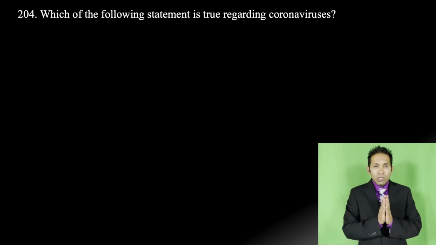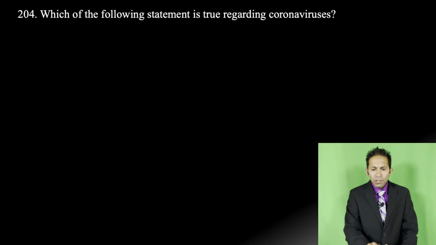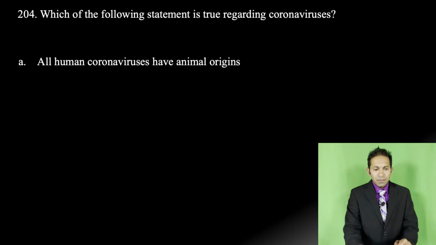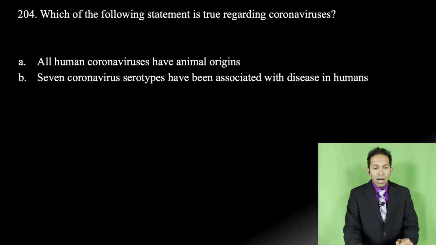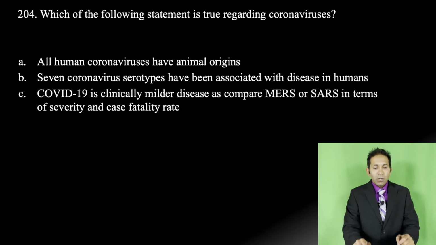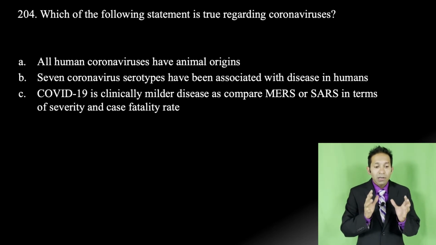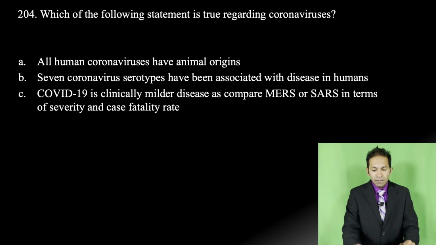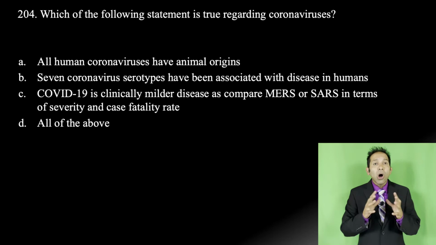Question number 204: which of the following statements is true regarding coronaviruses? Option A: all human coronaviruses have animal origin. Option B: 7 coronavirus serotypes have been associated with disease in humans. Option C: COVID-19, which is a disease caused by SARS-CoV-2, is a clinically milder disease as compared to MERS or SARS in terms of severity and case fatality rate. Option D: all of the above.